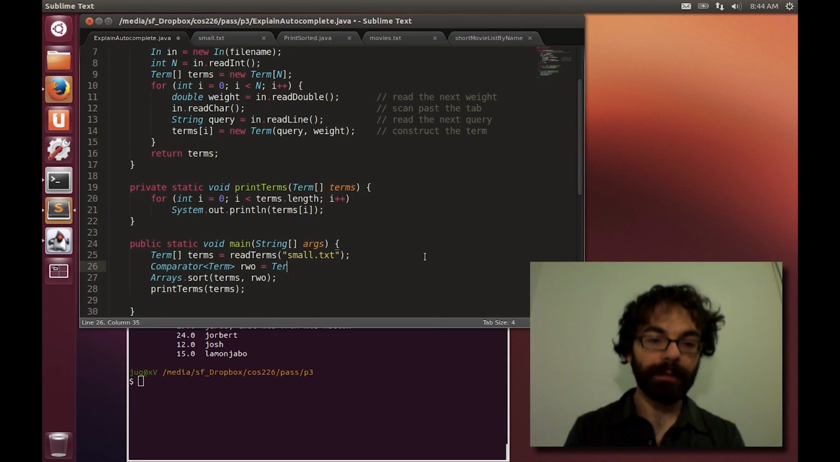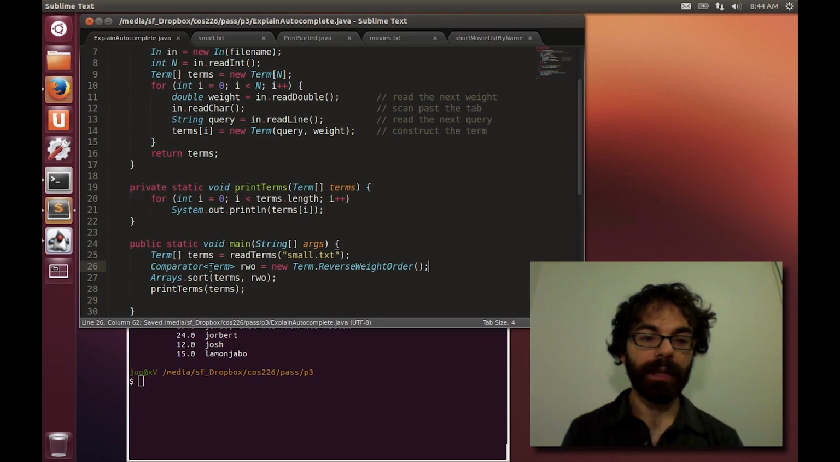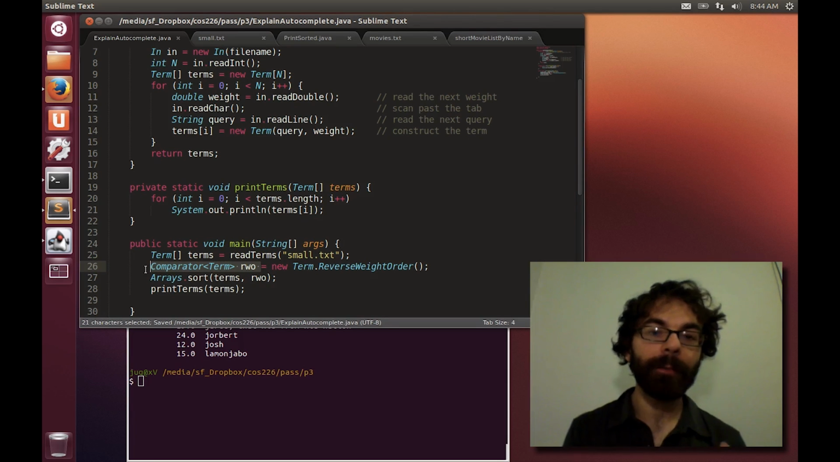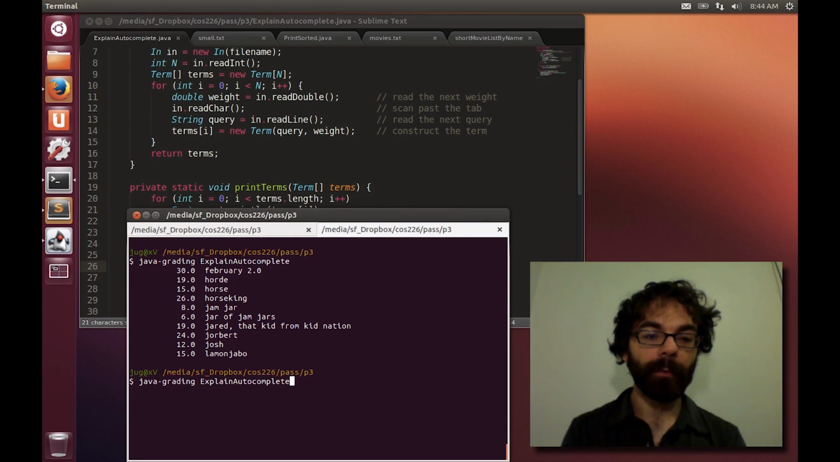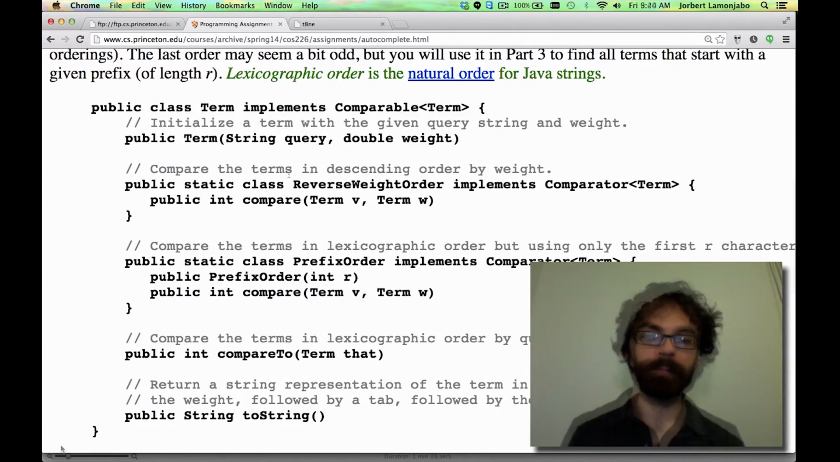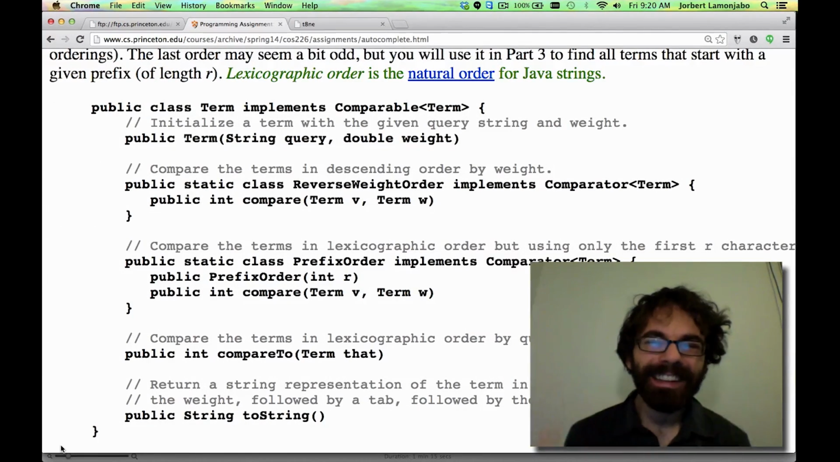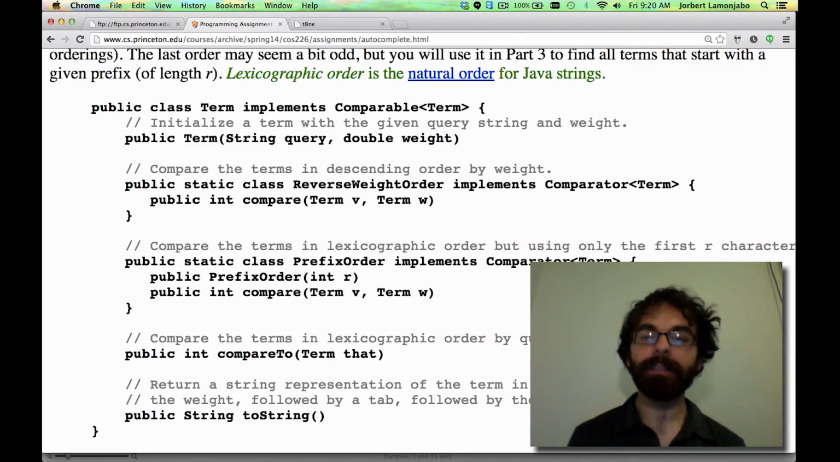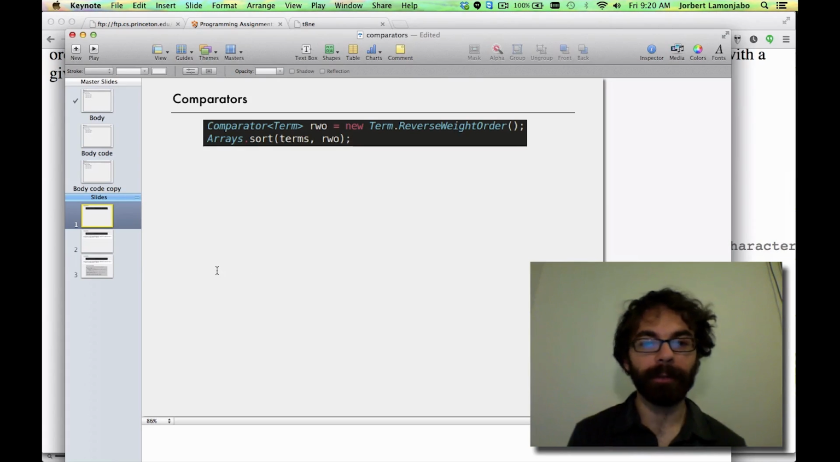And what is it? Well, it's going to be an instance of a reverse weight order, and we will create this object, this comparator. And if we recompile and run our code, we see things come out in reverse weight order, like magic. Now you might still be asking yourself, but wait, what exactly is a comparator? Let's look under the hood just a little bit to elucidate this. This is a bit of a repeat of the lecture, but bears repeating.